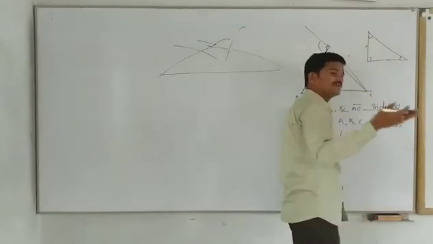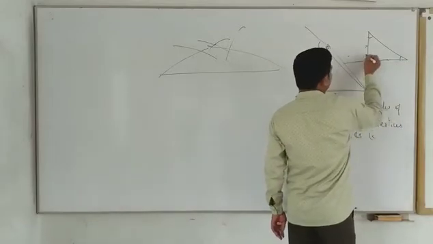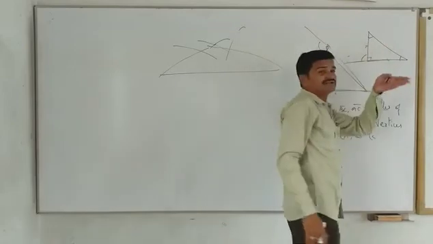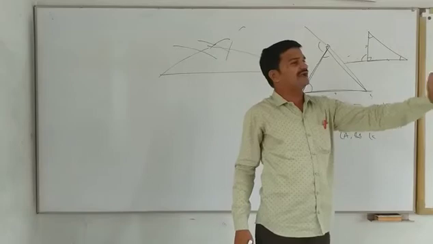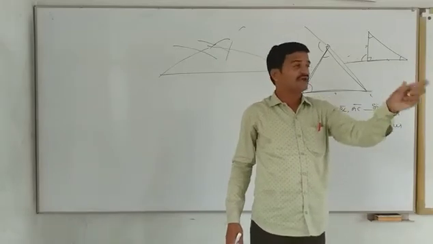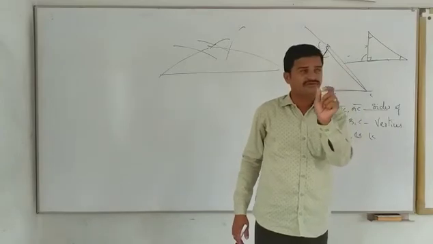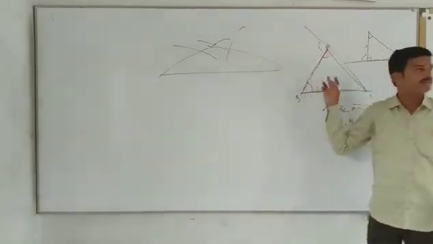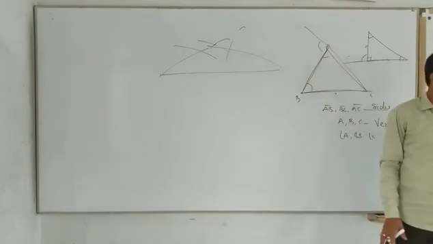Even then we can't. If you extend this one, here we know it is a right angle, but which side is extending, we don't know. So we can't generalize the exterior angle of an isosceles triangle or a right angle triangle. It is only possible for an equilateral triangle, as all the angles are equal. So the exterior angle of an equilateral triangle is 120.